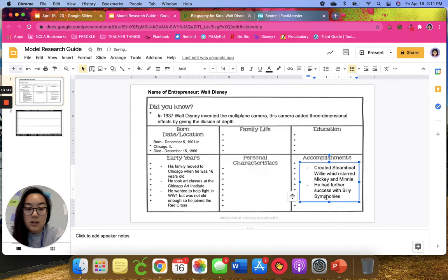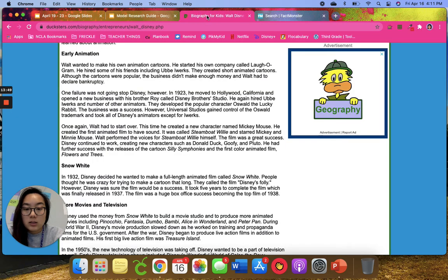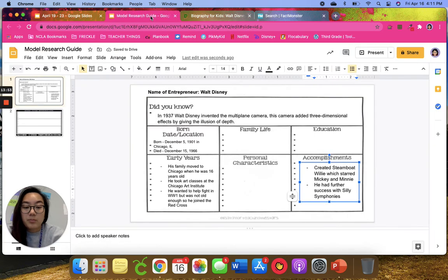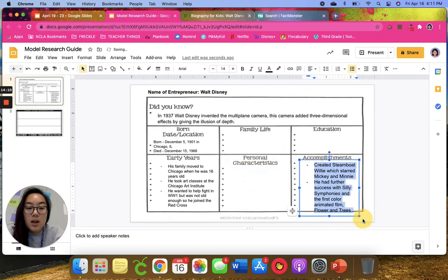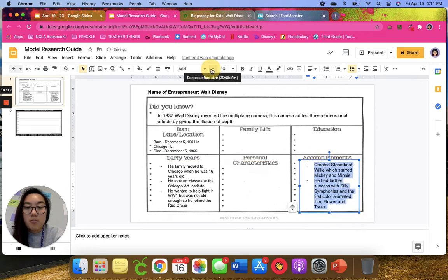And again, I'm going to make this font smaller so I can continue typing and we can read it.